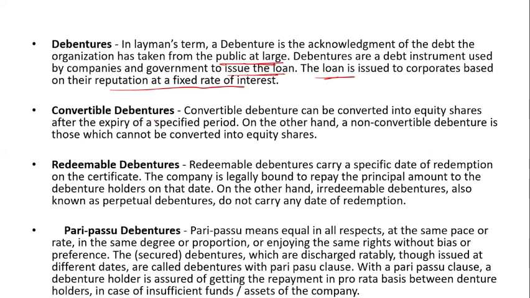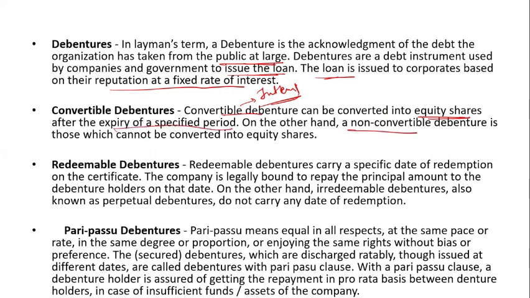Now the convertible debenture, the other debenture. You know that the convertible debenture is an internal source of finance, we have already seen. It is convertible into equity shares, yes, I have said that. Why does it come under the internal source of finance? Because you can convert the debenture into equity shares after the expiry of the specific period.